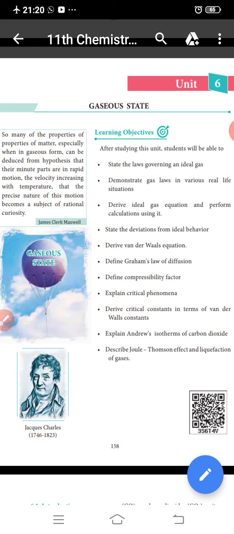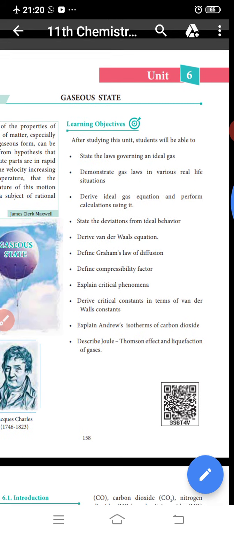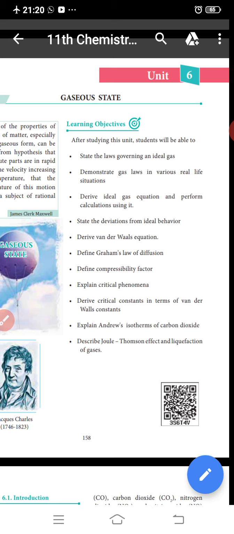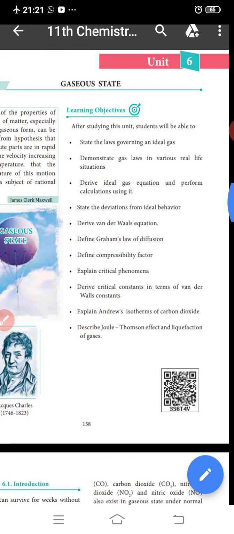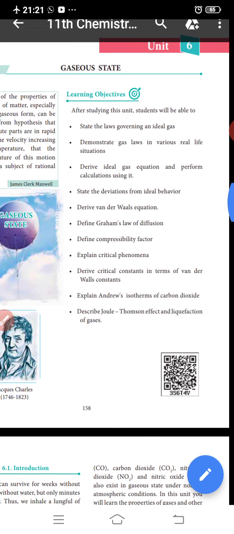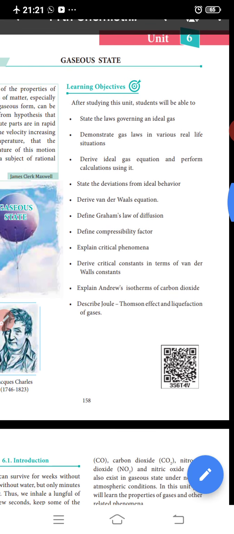Many of the properties of matter, especially when in gaseous form, can be deduced from the hypothesis that their minute parts are in rapid motion. The velocity increases with temperature, so the precise nature of this motion becomes a subject of scientific curiosity. This is the gaseous state.